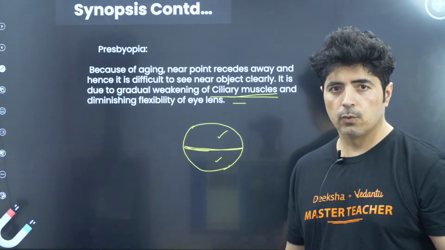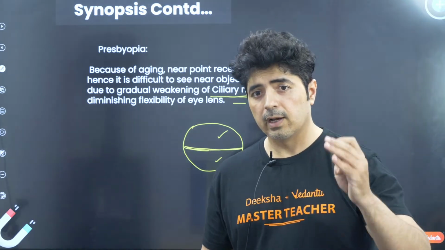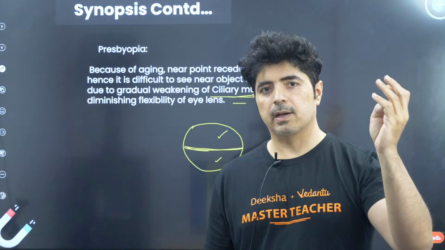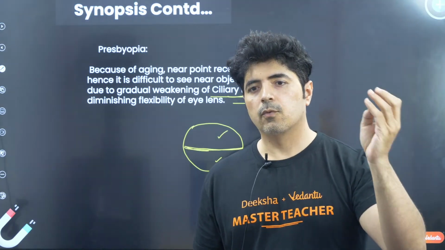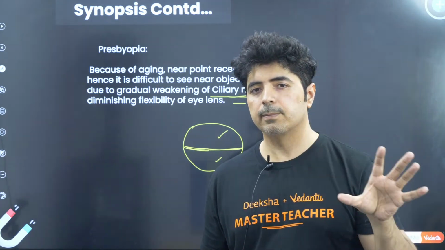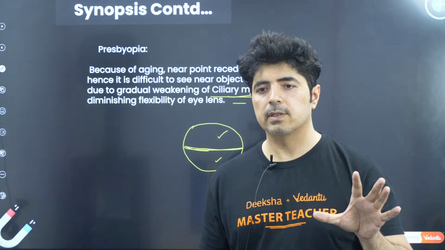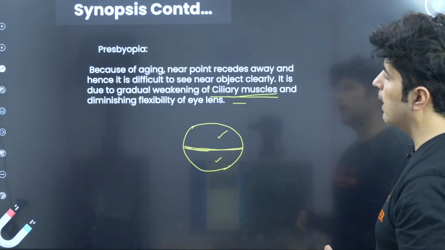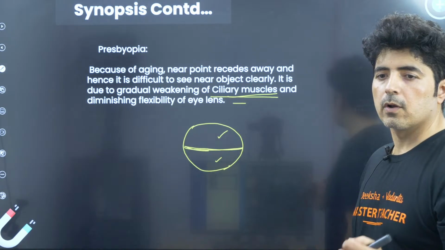Okay, so that was the eye. So what are the things we covered in the eye? We covered the defects of the eye: hypermetropia, myopia, and presbyopia. Okay, we have covered the eye diagram, and what are the parts? It has about 9 parts which you have to label when the question comes. All right, and this is the defect in vision. And the third one was power of accommodation.